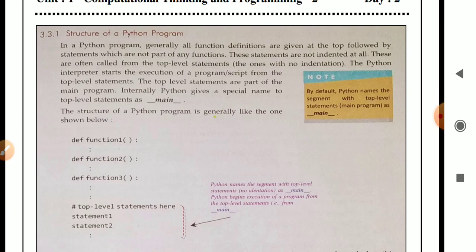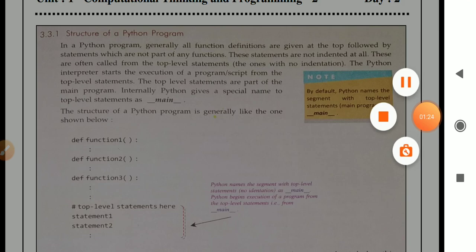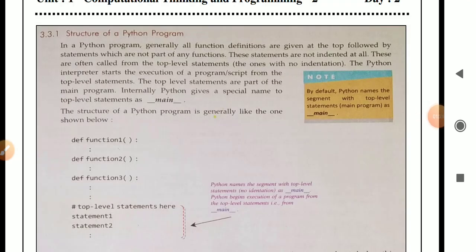These are often called top level statements, the ones with no indentation. Means these statements which are not indented are known as top level statements. The Python interpreter starts the execution of a program or script from a top level statement. Means the execution of a Python program starts from the top level statement. The top level statements are not part of the main program.